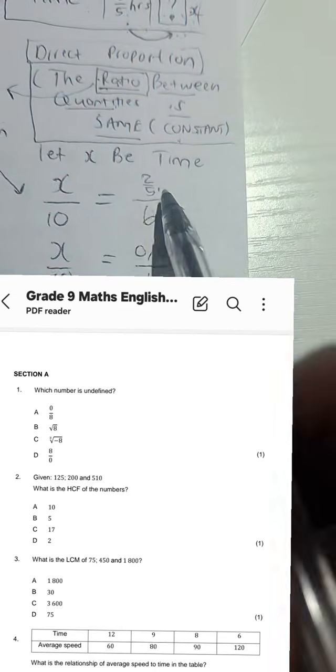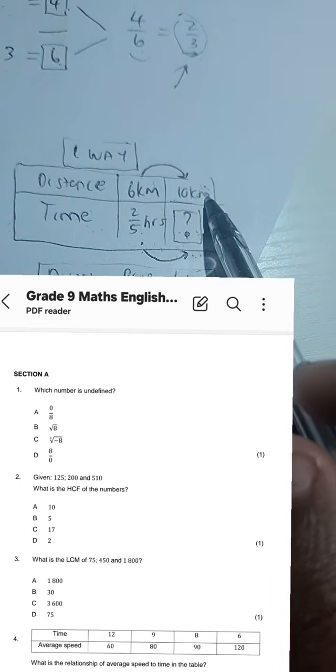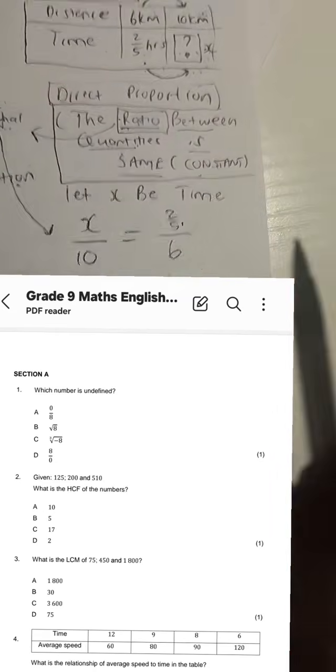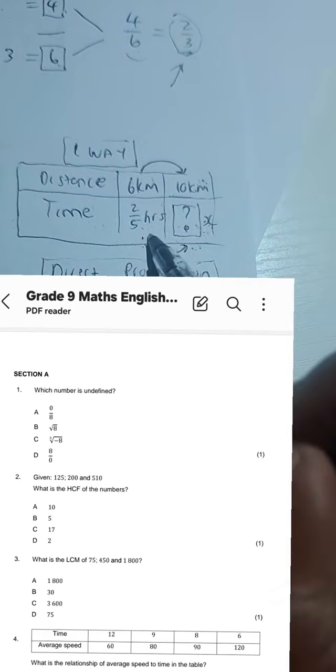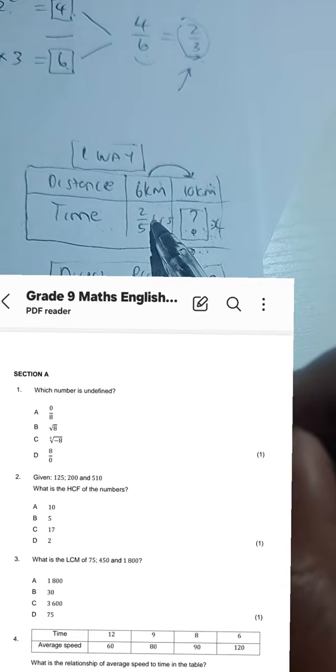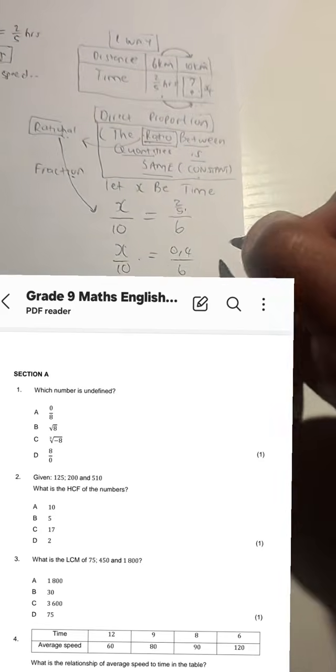2/5 over 6. But remember, 2/5 can be written as 0.4. The reason why I wrote x over 10 is because I want the x to be in the numerator. It makes it easy for me. So please move in the same direction. If you say x, then this is over 10. Then you start at the bottom for the other fraction, 2/5 over 6. Remember, 2/5 can be written as 0.4. Then it's easy from here.